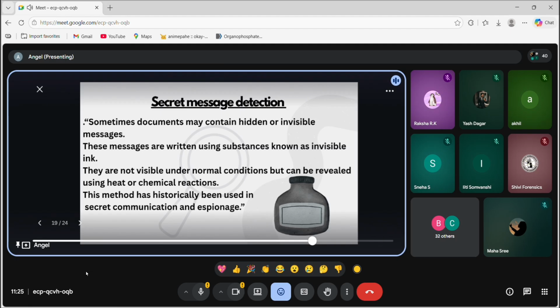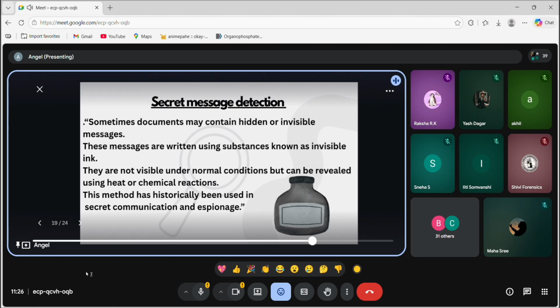In that, the person uses invisible ink to hide the identity of the person he is killing. So these messages are hidden using invisible ink. They are not visible under normal conditions, and can be revealed using heat or chemical reactions.